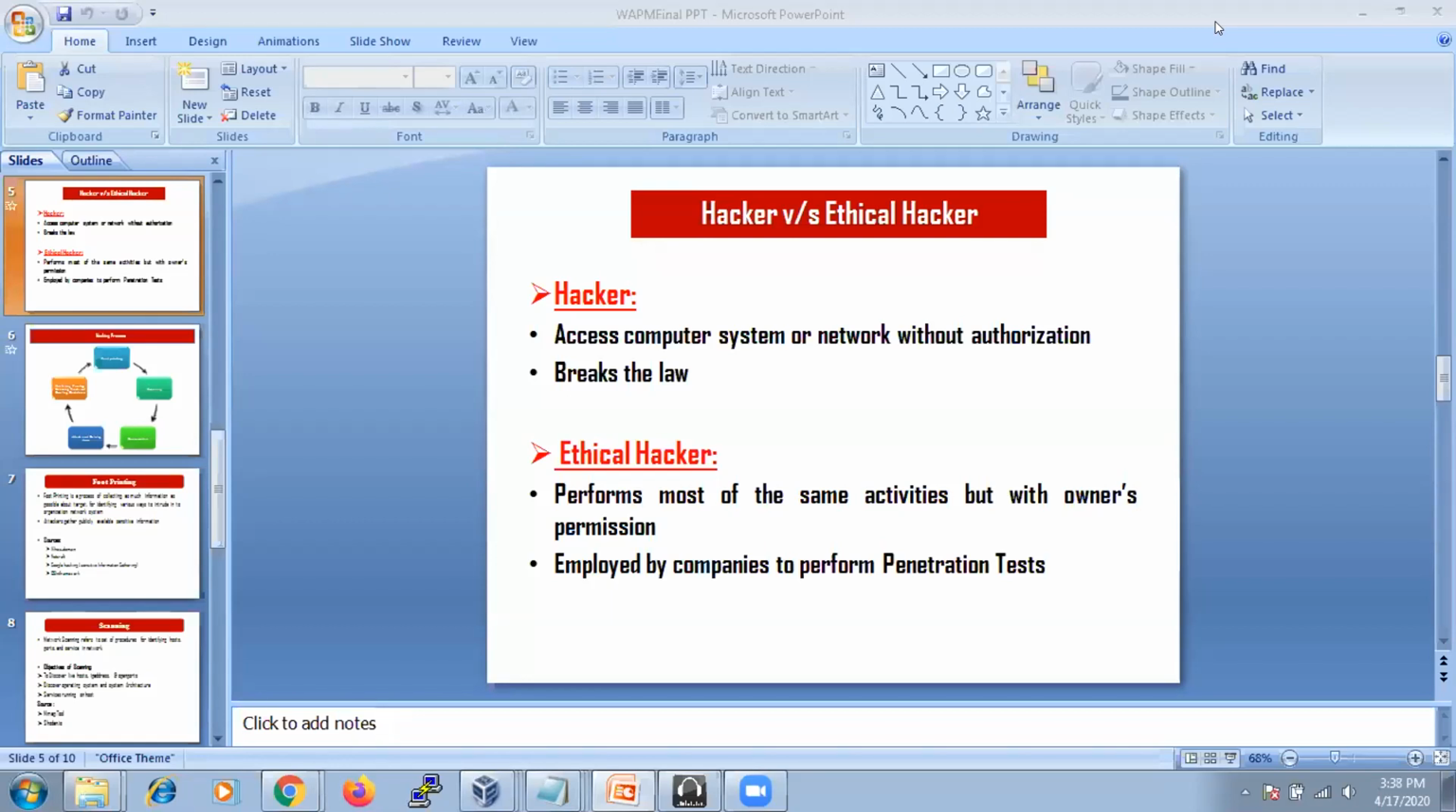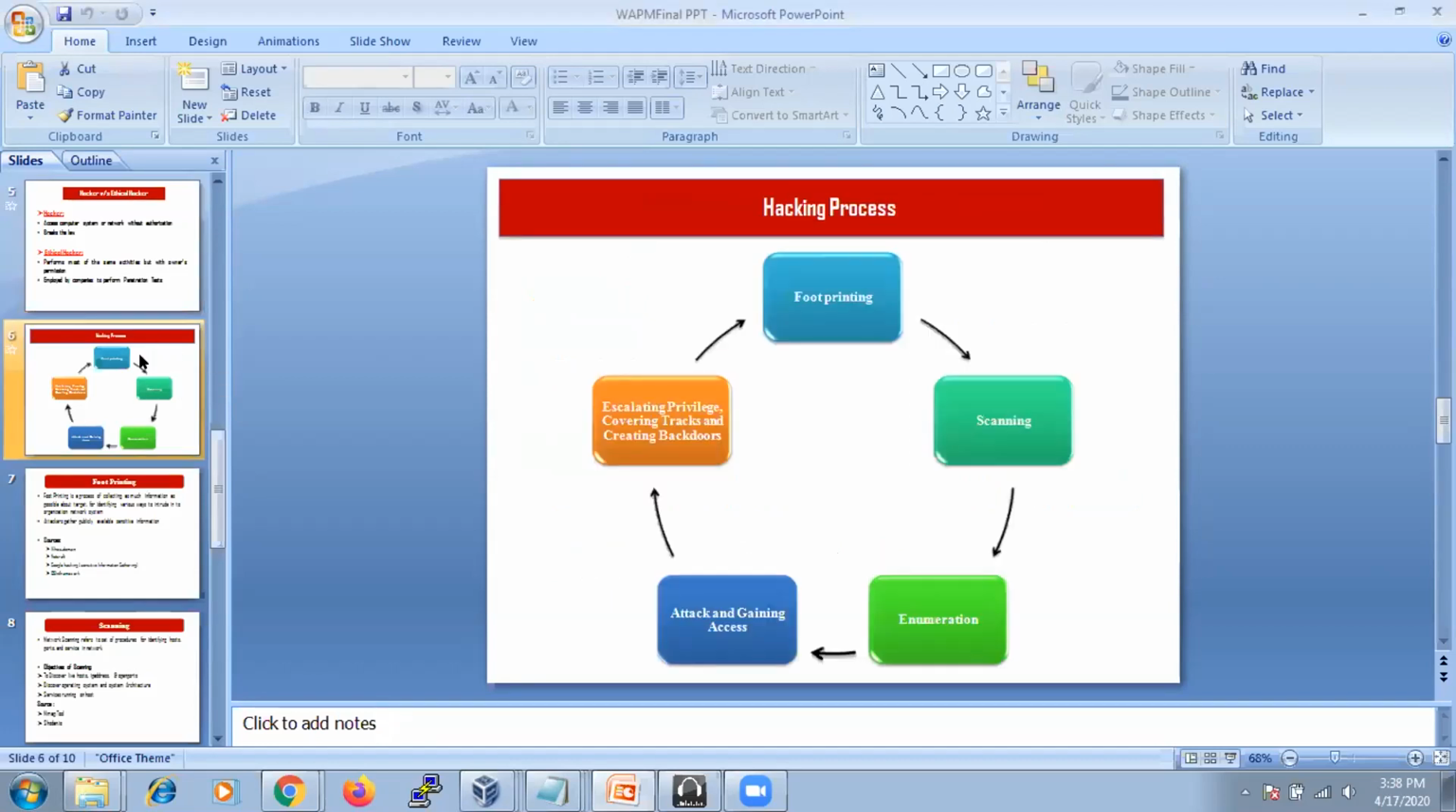Okay. For these things, you need to follow some process. For everything you need to follow some process, right? So in hacking also, whether a criminal hacker or a normal ethical hacker, he does the same thing. He has to follow some protocols, some rules. For that, there is a hacking process you need to follow. It involves 5 stages.